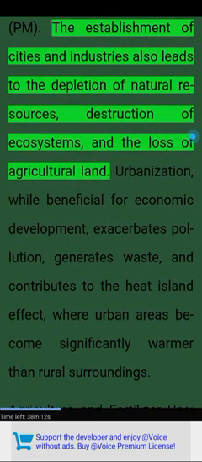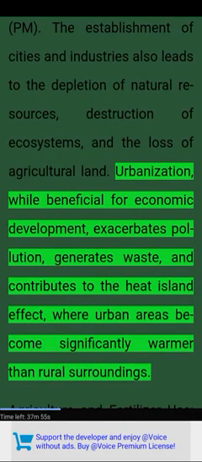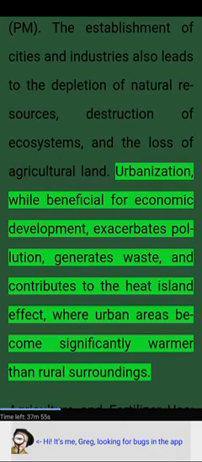The establishment of cities and industries also leads to the depletion of natural resources, destruction of ecosystems, and the loss of agricultural land. Urbanization, while beneficial for economic development, exacerbates pollution, generates waste, and contributes to the heat island effect, where urban areas become significantly warmer than rural surroundings.